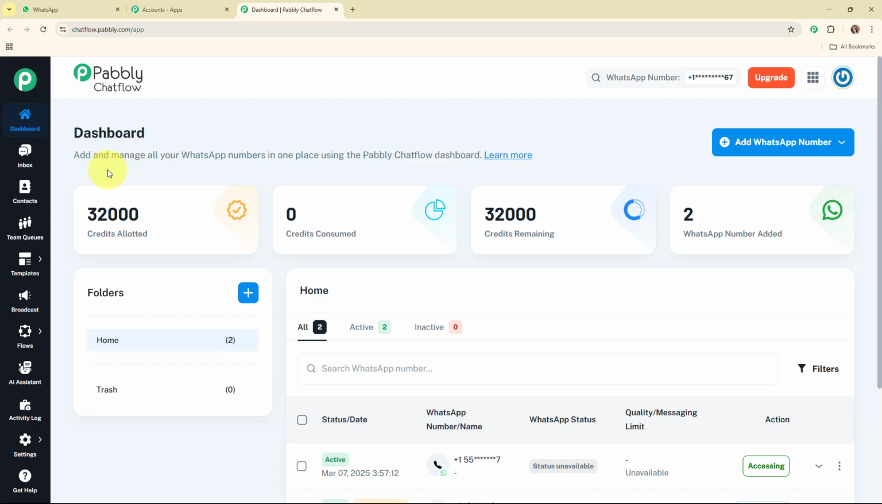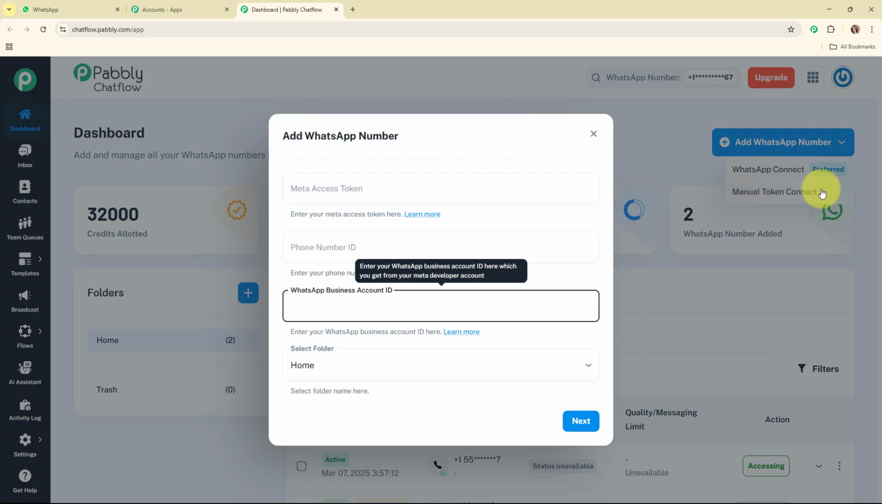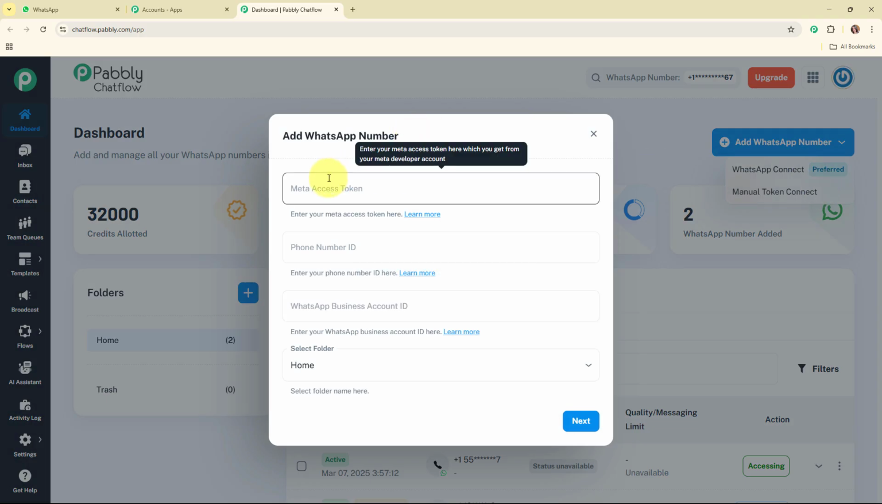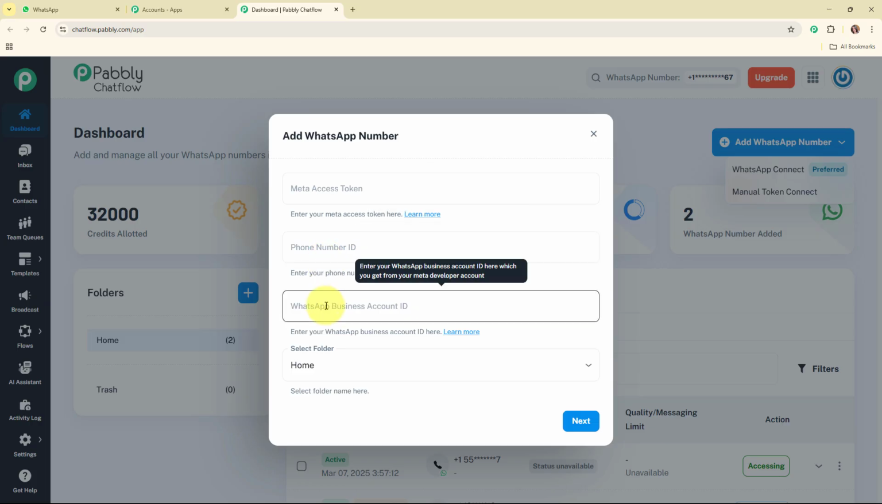Chat Flow account. For that you need to click on the add a WhatsApp number button given over here, and here you can see two options that are WhatsApp Connect and the manual token connect. WhatsApp Connect is the preferred method, which means you must use this particular method to add a WhatsApp number in your Pabbly Chat Flow account. If you select the manual token connect, then it is going to ask for the Meta Access token, phone number ID and WhatsApp business account ID.